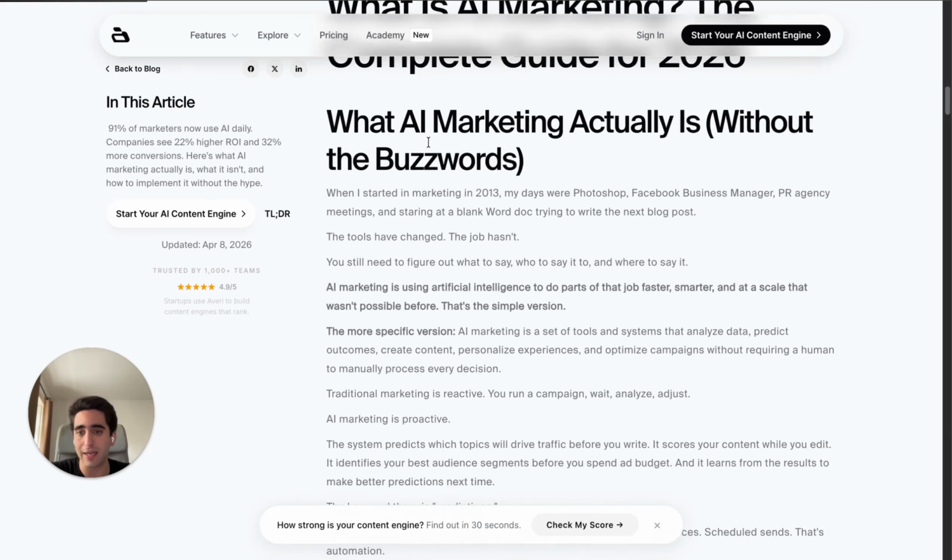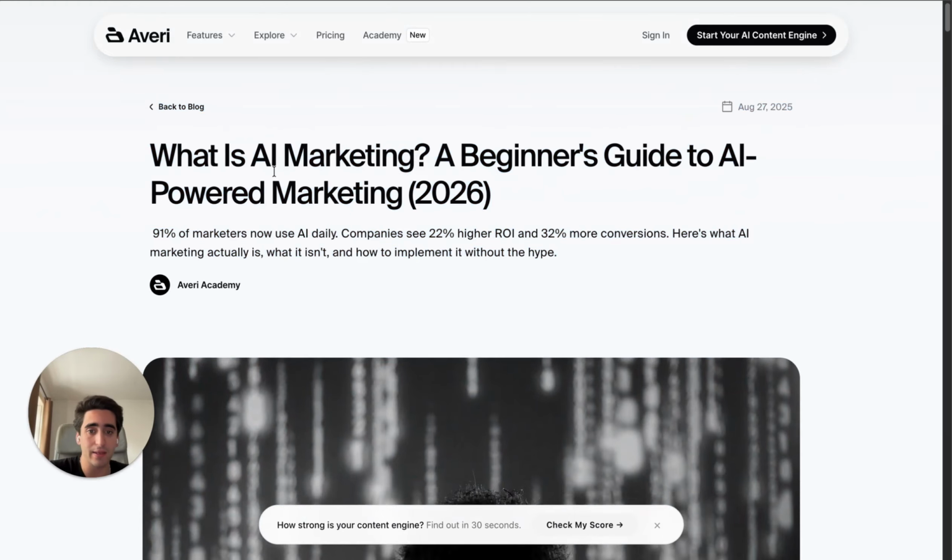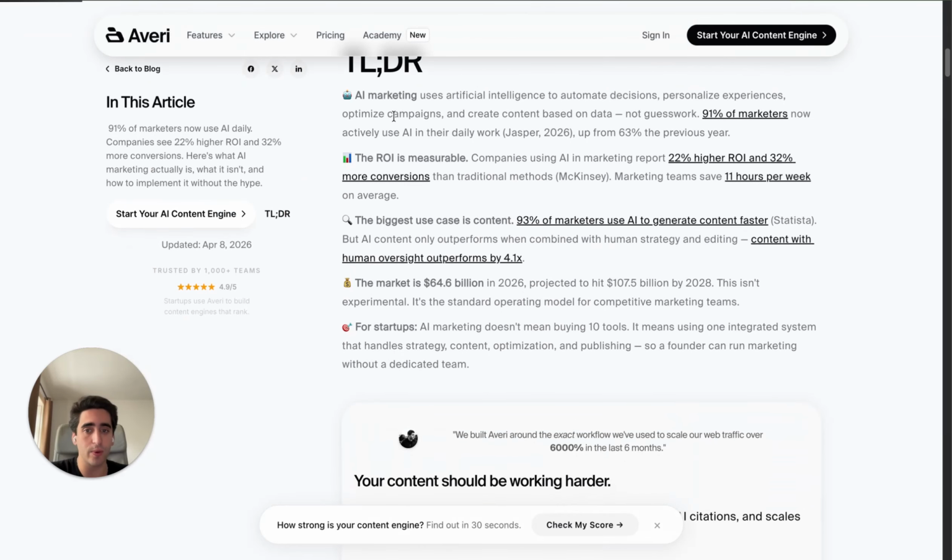So whenever these companies are creating articles, let me see the name of the article. "What is AI Marketing? A Beginner's Guide to AI-Powered Marketing 2026." This is clearly AI generated. This was generated automatically. And when these software tools are inserting external links, most of them tend to include statistical and neutral articles, just because it's backed up, it's factual information, it's not promoting any business or any software, so they are very linkable.